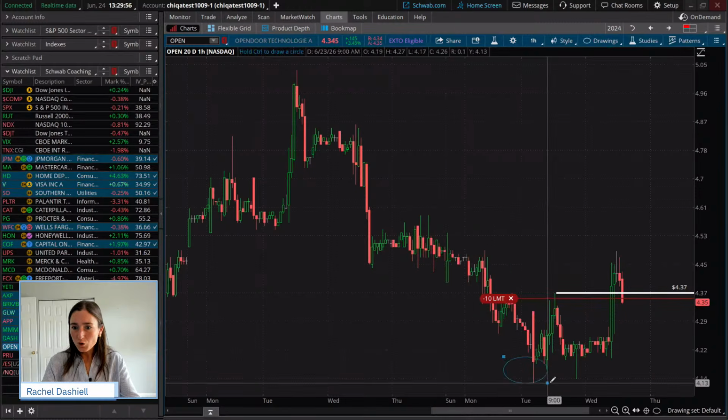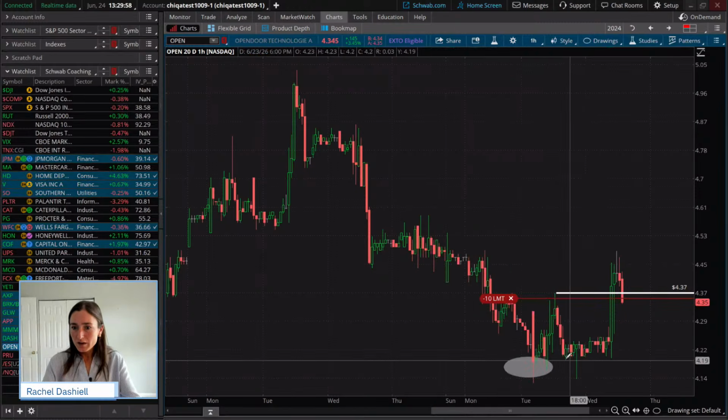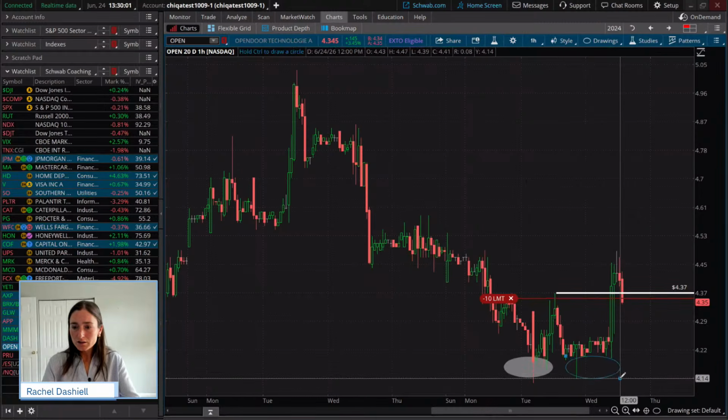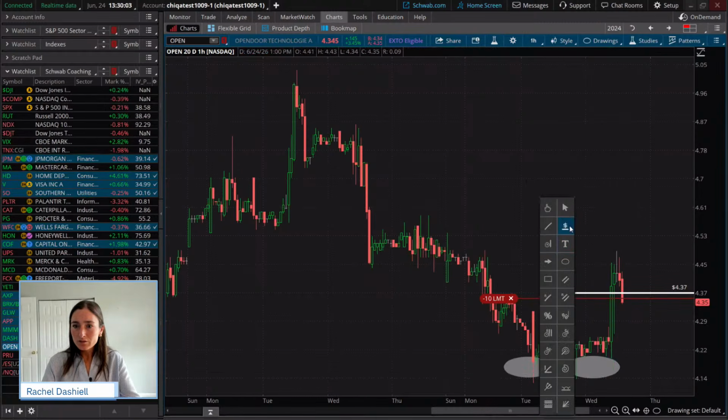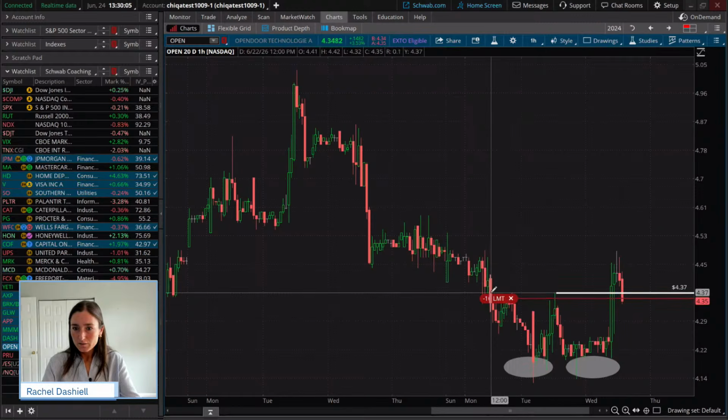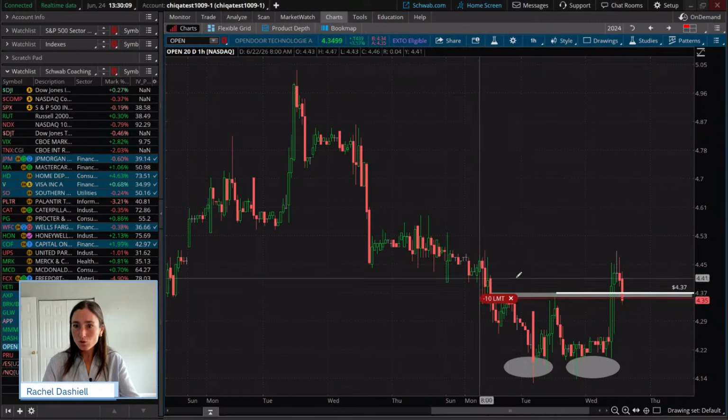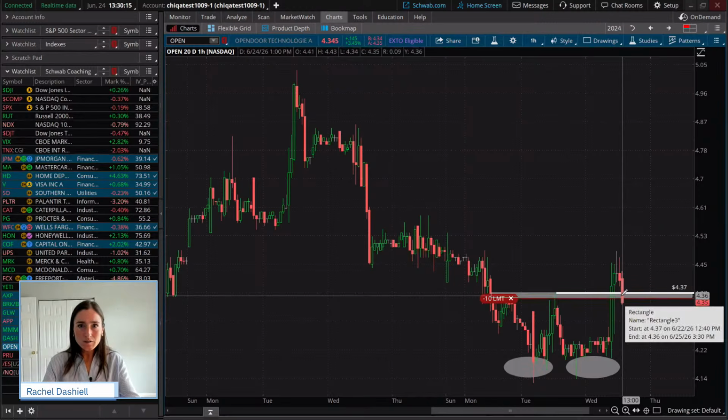We have one bottom here. We have another bottom right here. And what do we have right here? We have our neckline. Okay, so that was old resistance. We broke out. Now it's new support. And right on this hourly bar right now, price is retesting this level.